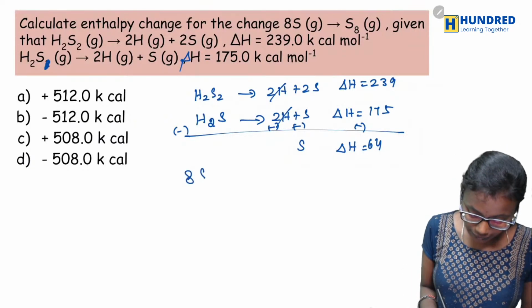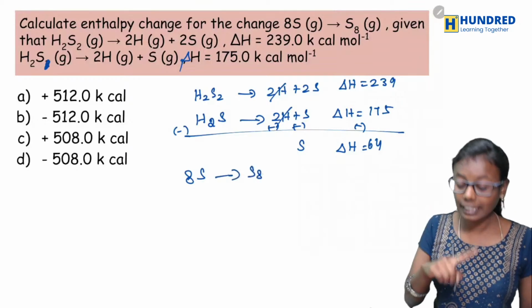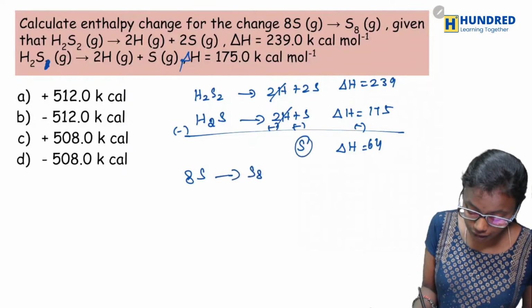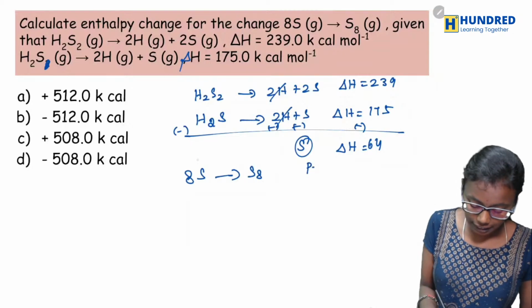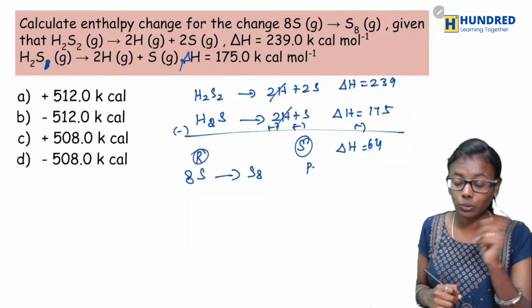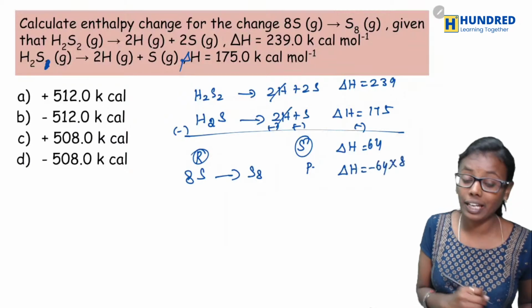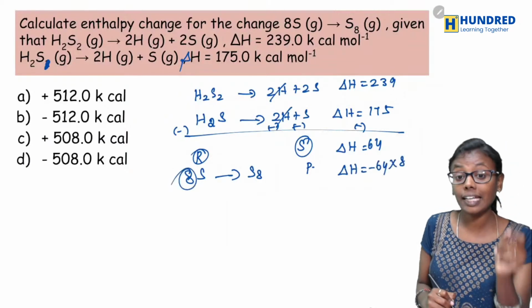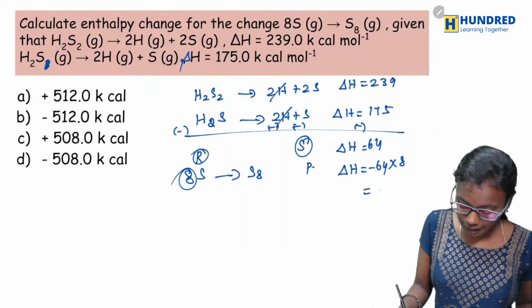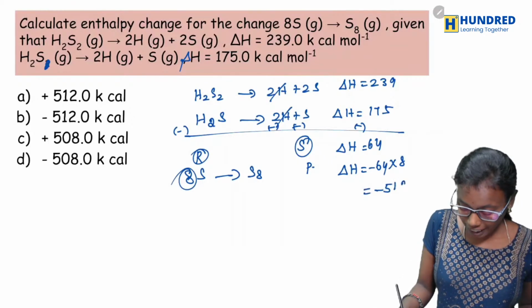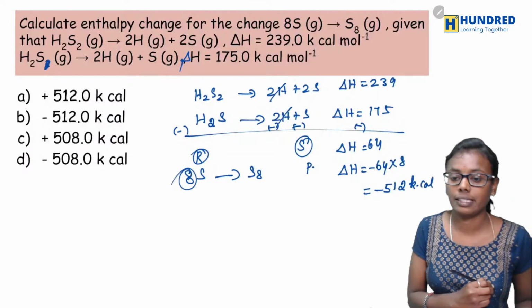Here 8S gives S8. Okay, look here carefully. Here it is on the product side and here it is on the reactant side. So just invert the sign. So it should be minus 64 into 8 because you are taking 8S. So what would be the answer? Your answer should be minus 512 kilocalories.